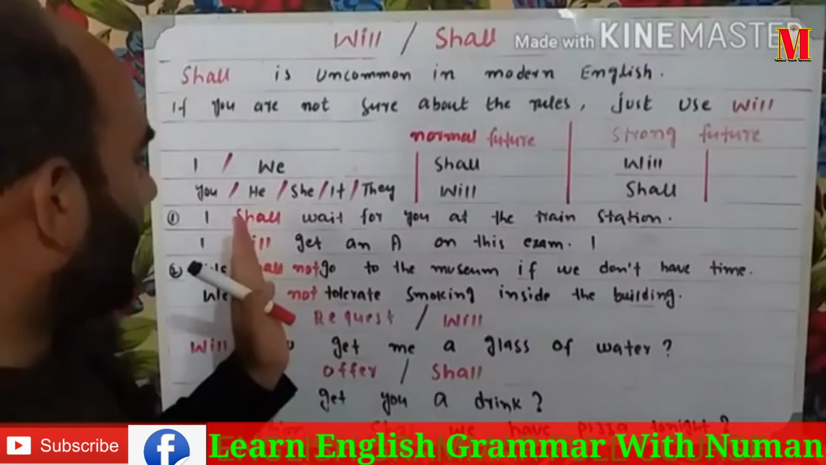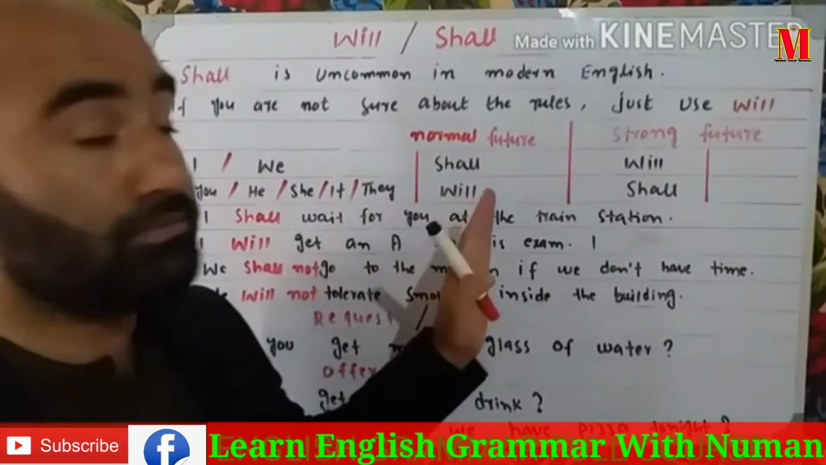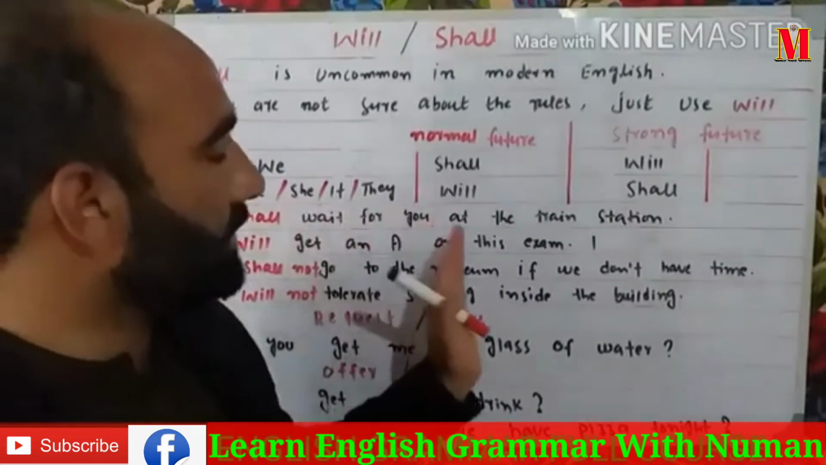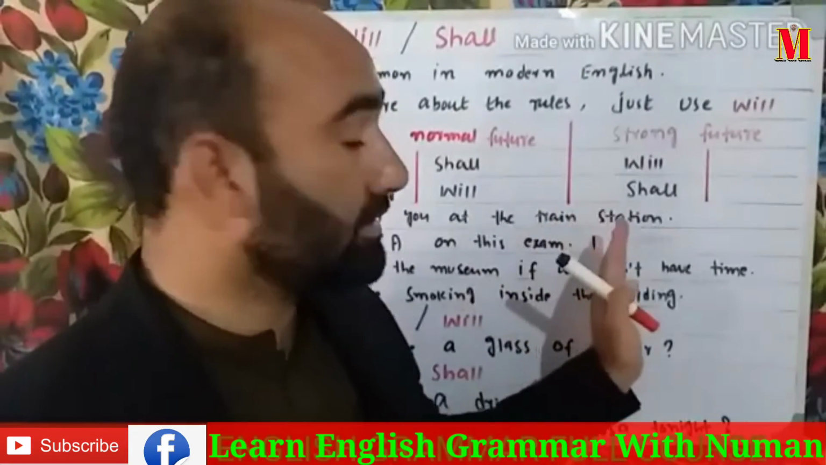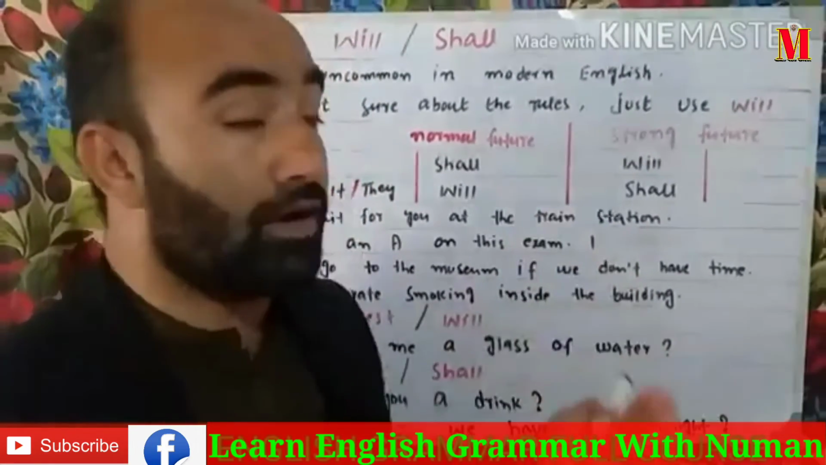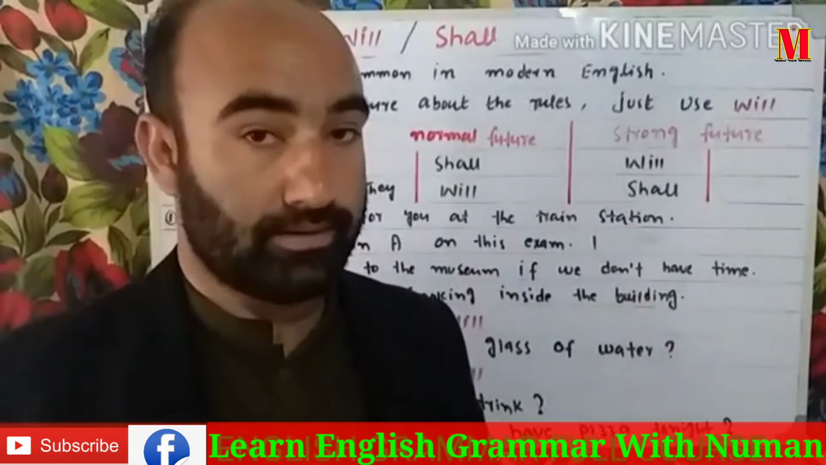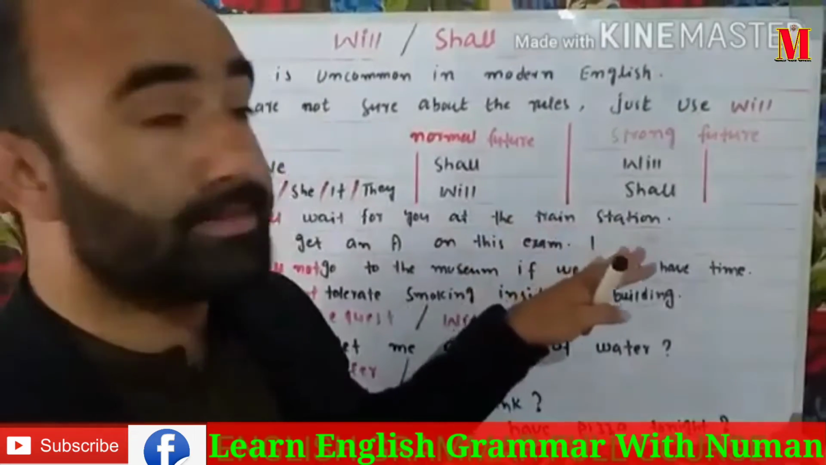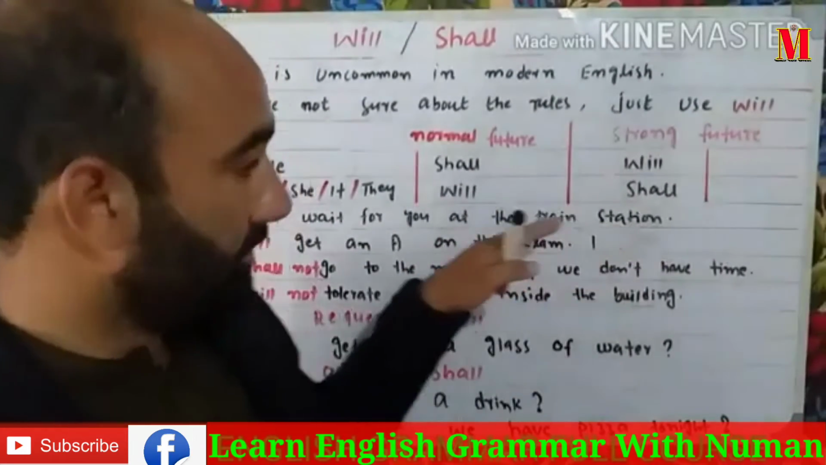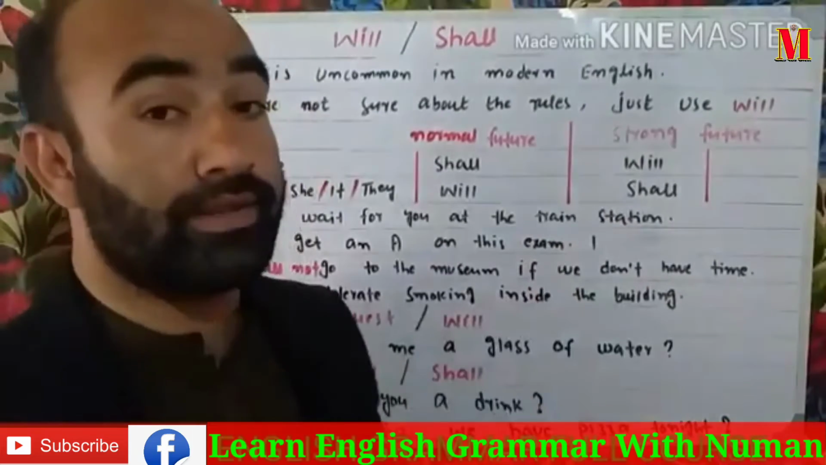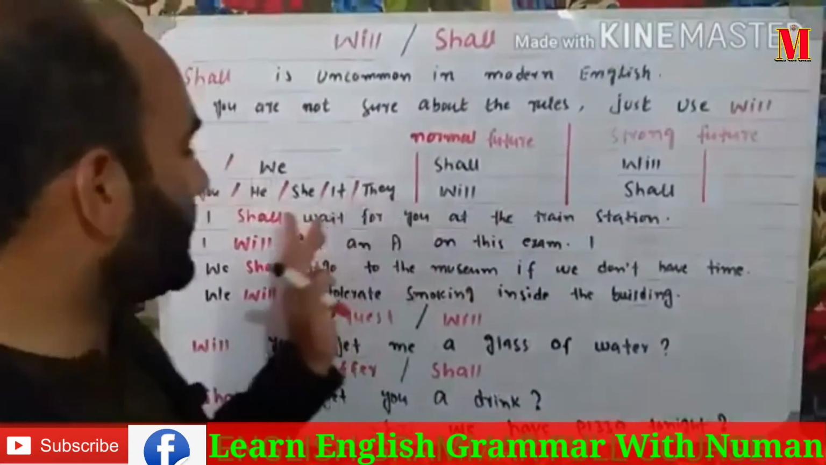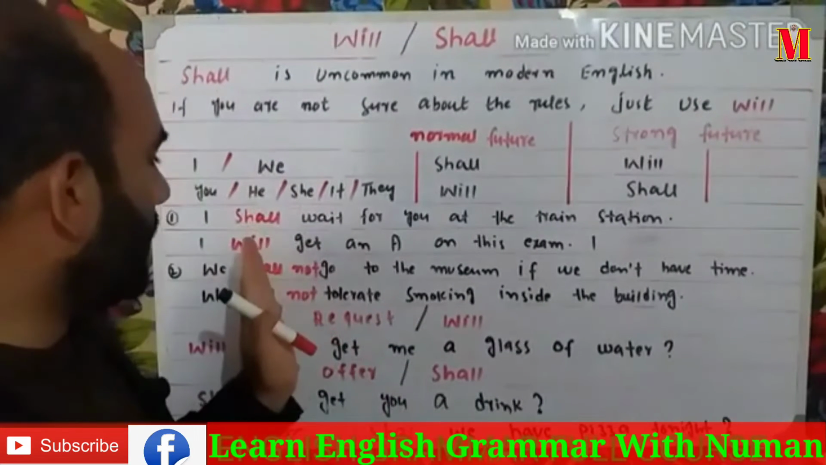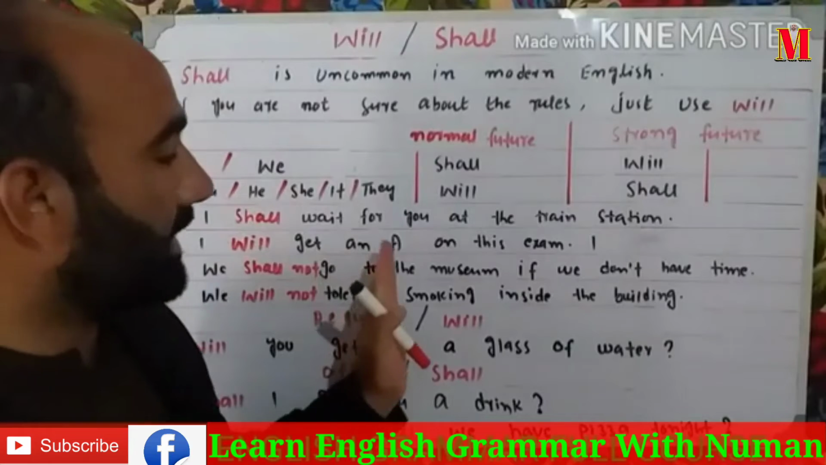For example, I shall, normal future. I am talking about the normal future here. I shall wait for you at the train station. Now we are talking about a plan. Whenever we are talking about simple sentences, the normal future, for a plan, for a prediction, for an expectation, we use shall with I and with we.